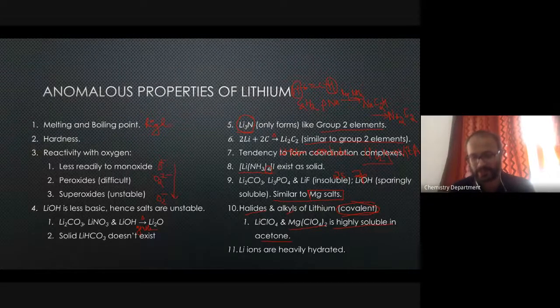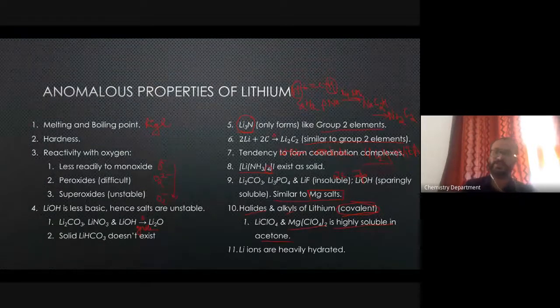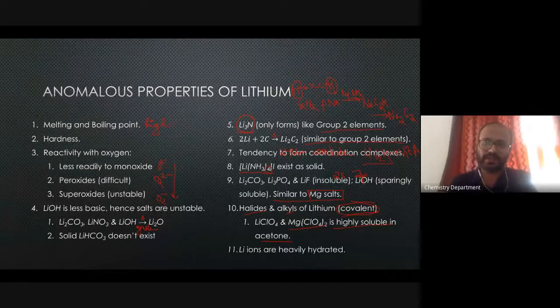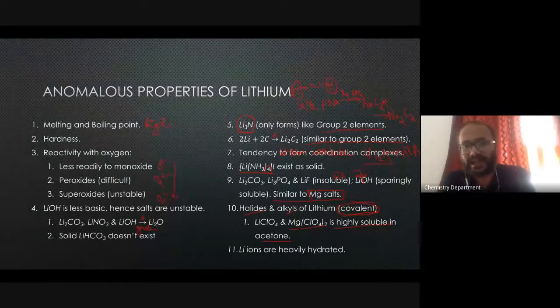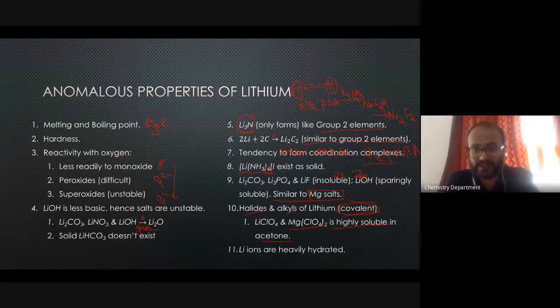For aluminum, it is 2.5. So not much marginal change. That similarity in charge per radius ratio, or charge per unit area, is the reason why you see the similarity.